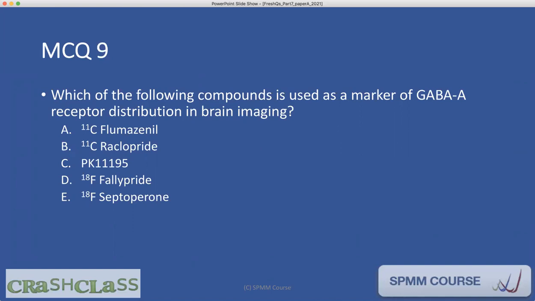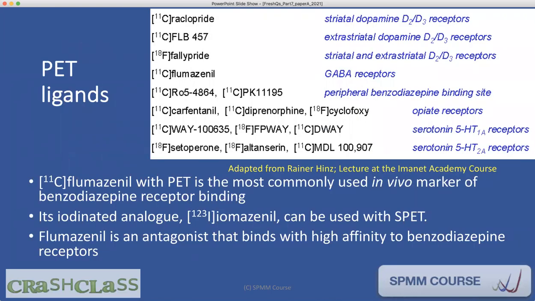Which of them is a GABA A distribution marker? Raclopride, as the name will tell you, it sounds like sulpiride, right? So it's a D2, D3 receptor marker. You also have fallypride, it's also a D2, D3 receptor marker. Flumazenil, as you know, is a benzodiazepine inverse agonist. So flumazenil is a GABA receptor agent. So you can use flumazenil in PET studies as an in vivo marker of benzodiazepine receptor binding.